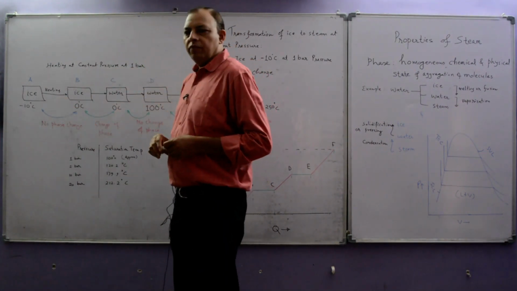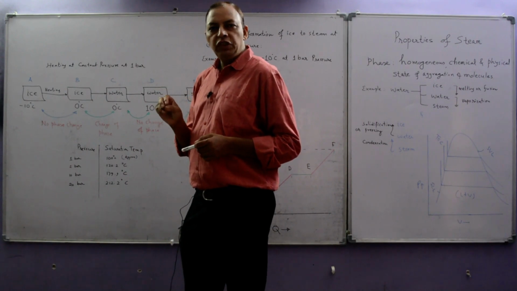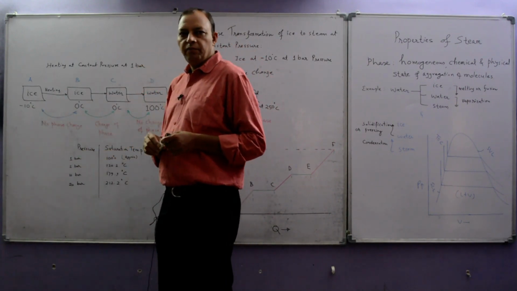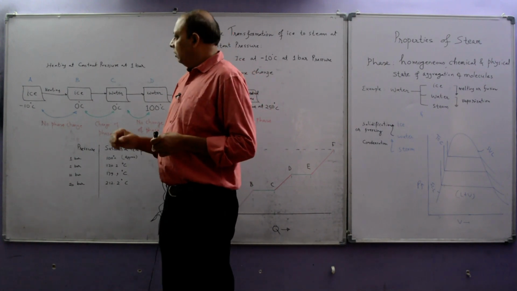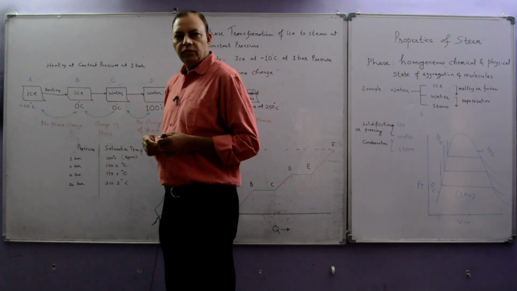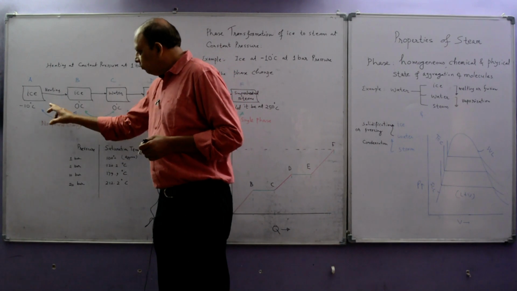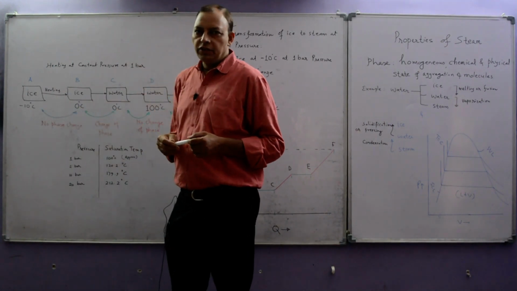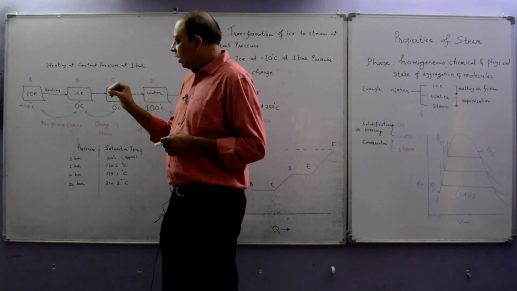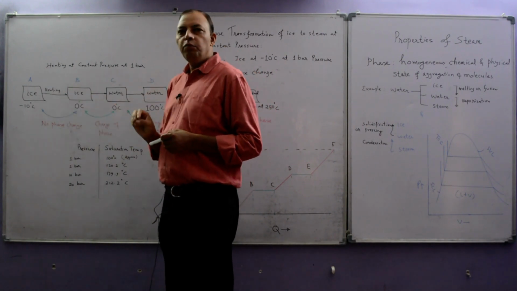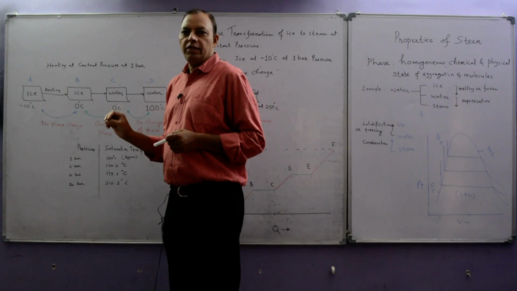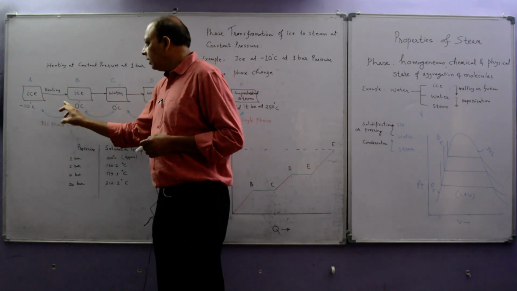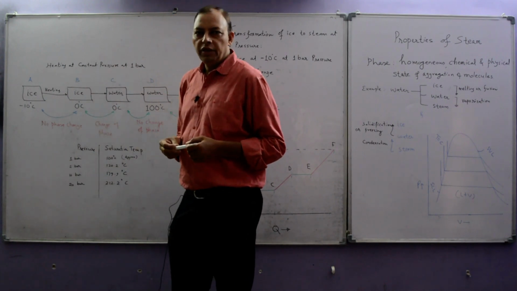Point A shows the condition of ice which is at minus 10 degrees centigrade. When it is heated, first it converts into ice at 0 degrees centigrade. So A to B is the heating of ice from minus 10 degrees centigrade to 0 degrees centigrade.